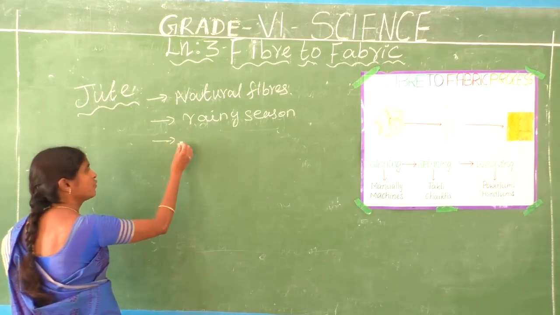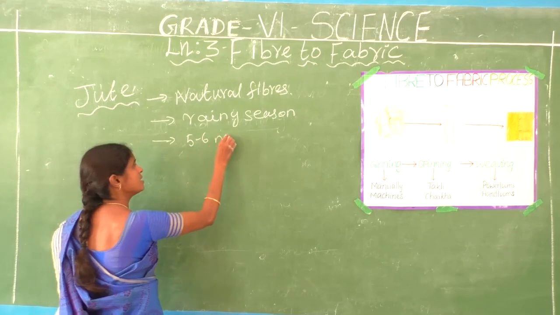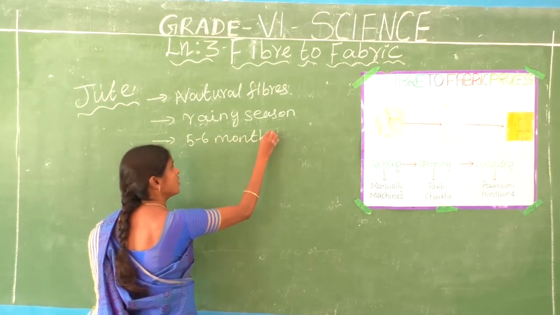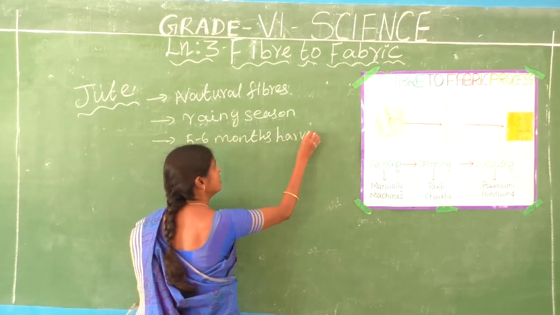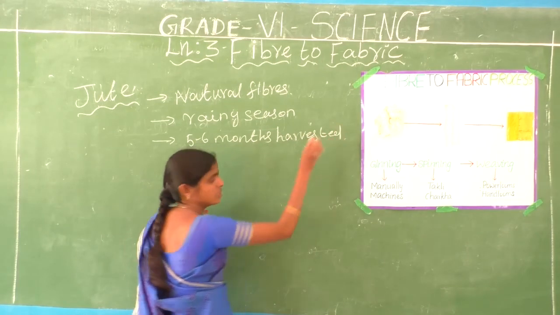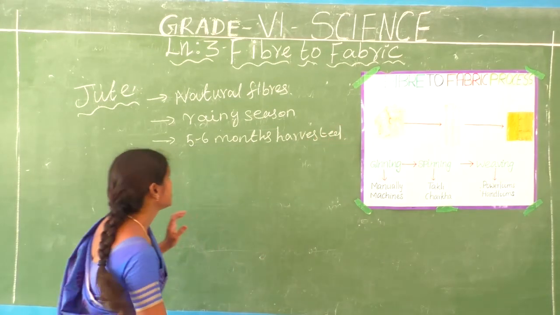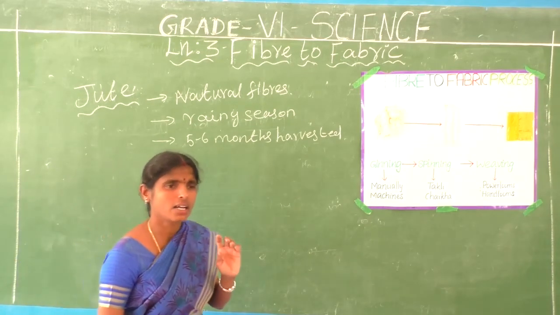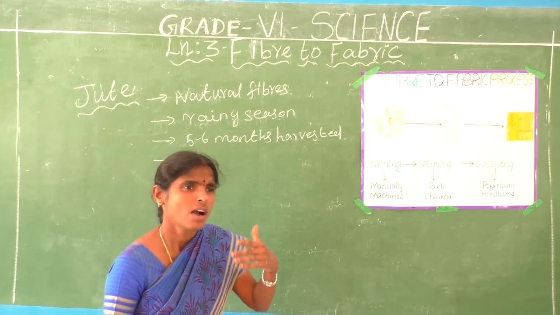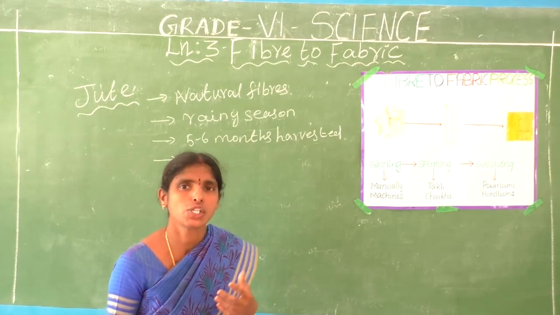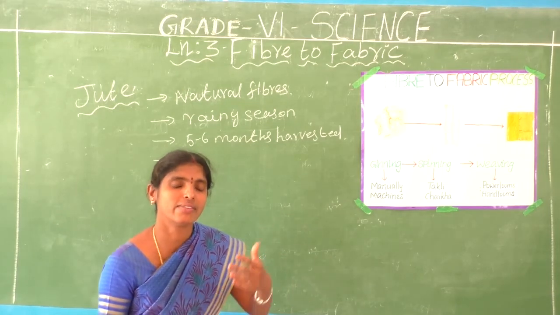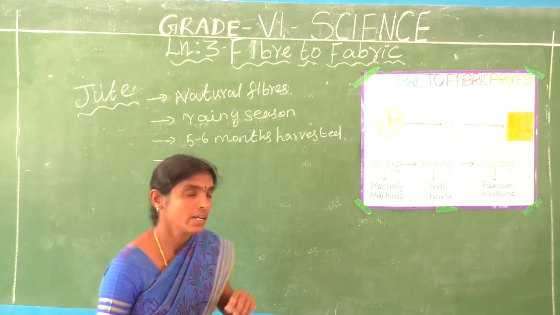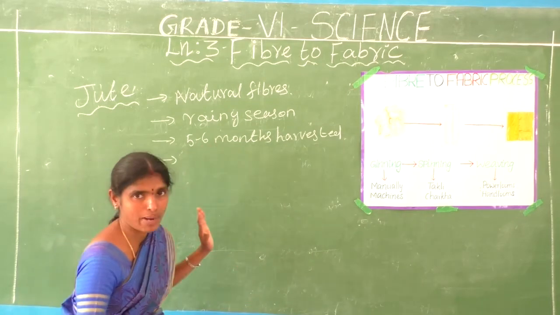Then it is harvested after 5 to 6 months. Okay, then we get the jute plant. How will we prepare the jute fiber? Now we have the jute plant.